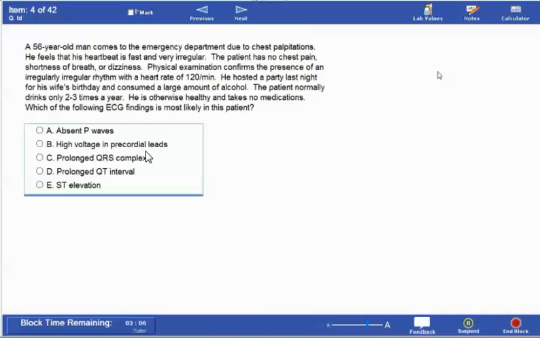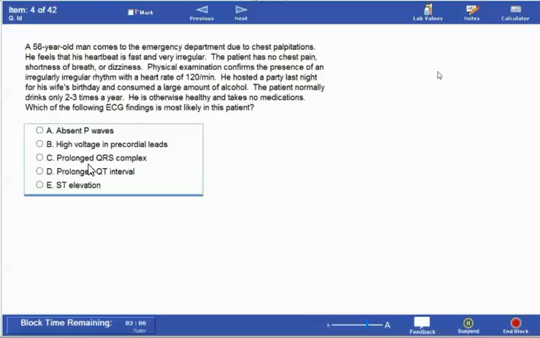High voltage in precordial leads. What does this mean? High voltage in the precordial leads occurs in a hypertrophic heart, and this patient has no history of hypertrophic heart because he has no history of hypertension or anything that makes the heart hypertrophied. So I exclude this answer.